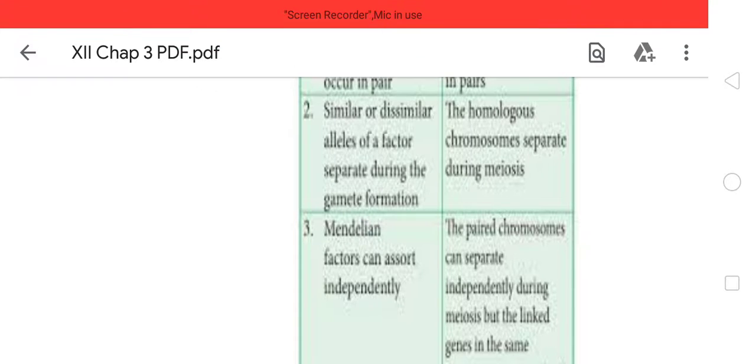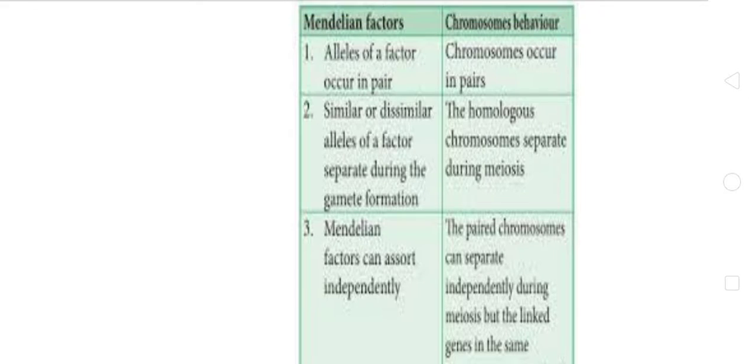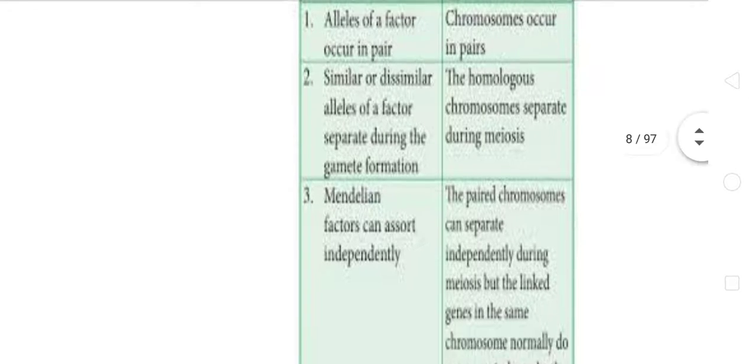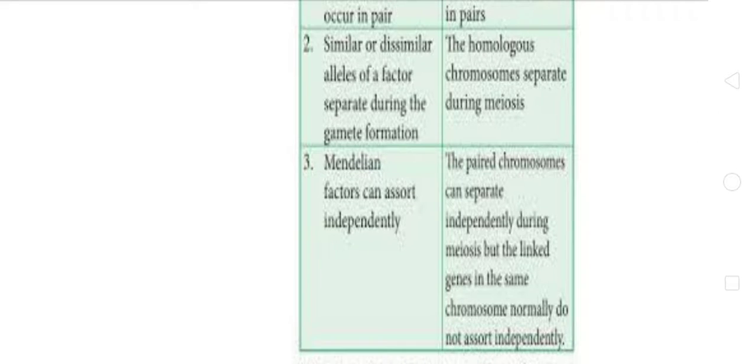Here, they are renamed as homologous chromosomes, which separate during meiosis. Third, Mendelian factors assort independently, whereas in the chromosomal theory, only the paired chromosomes separate independently during meiosis, but the linked genes, that is the genes joined in the same chromosome, do not assort independently. These are the differences between Mendelian factors and chromosomes.